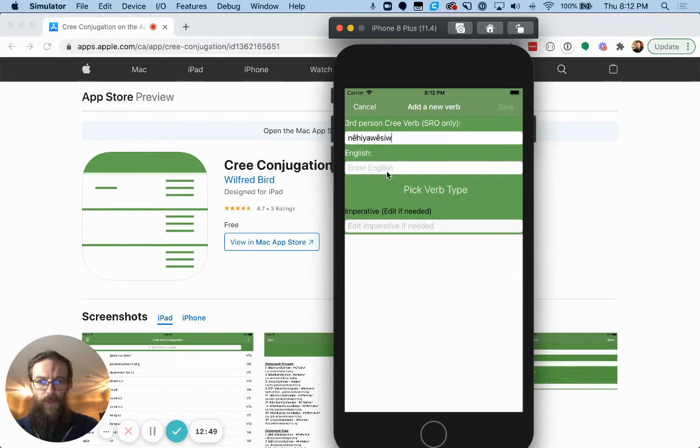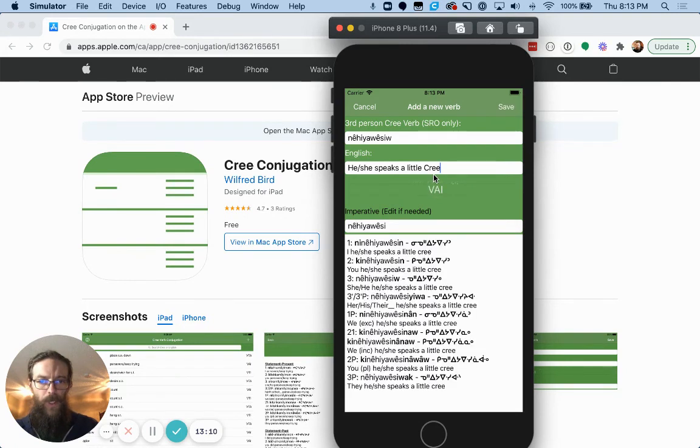Nêhiyawêwin. I speak a little Cree. Oh no, this would be that person, not me. My mistake. Let me fix that. Speaks a little Cree. All right, and if I put my verb type in there and then I save this, it's going to put it in there and I get access to the whole thing.